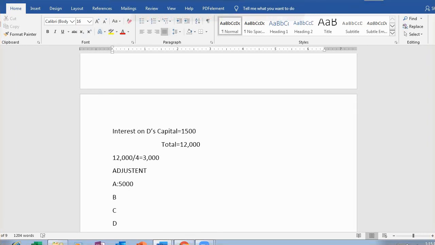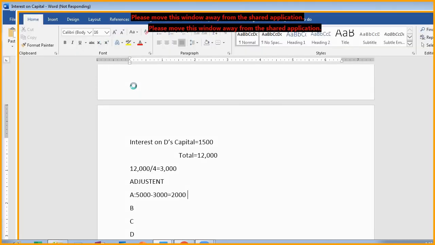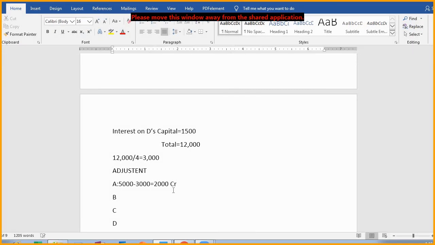Yes or not? We would have given 5,000 rupees, but they are ready to bear loss of what? 3,000 rupees. So 2,000 should be credited to them.